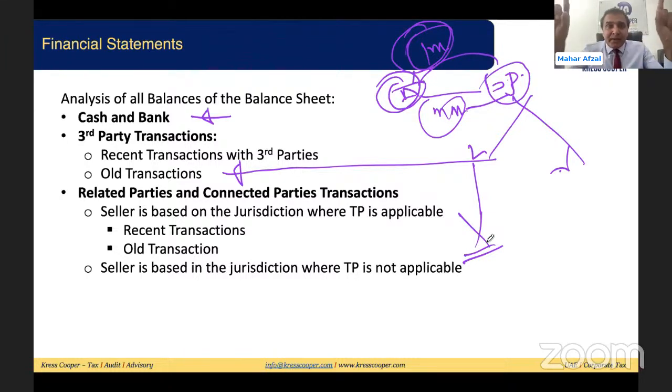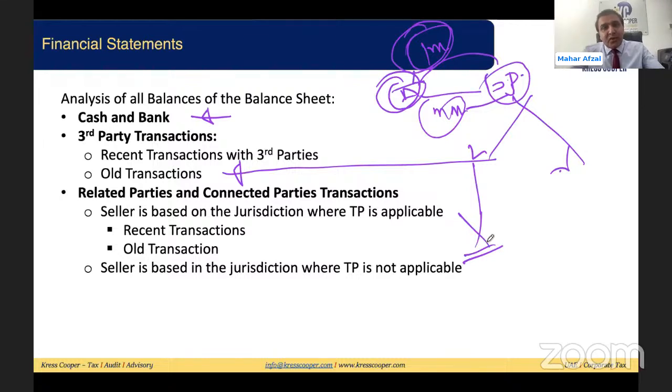Again, it depends. If there is a related party transaction and the seller is based in a jurisdiction where TP rules are applicable, we can assume that the risk is minimum and the seller would have charged the price at market value. But if this is an old transaction, maybe the value of the transaction has changed, maybe they have done the revaluation, maybe they have not. Even with a related party transaction, if the business has done internal revaluation, whatever price is reflected will be the market price.